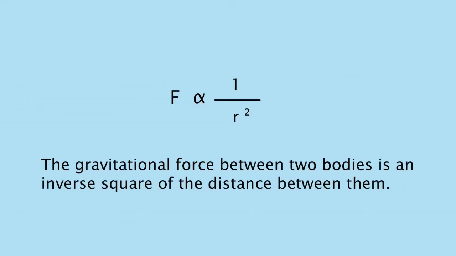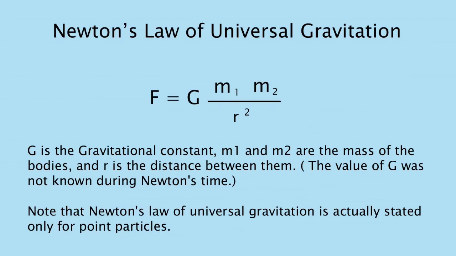Also, he assumed that the gravitational force between two bodies is an inverse square of the distance between them, which was known since 1640. In what would become Newton's law of universal gravitation, Newton postulated that there is an attractive force for two masses separated by a distance measured from their center. G is the gravitational constant, m1 and m2 are the mass of the bodies, and r is the distance between them. Note that Newton's law of universal gravitation is actually stated only for point particles.